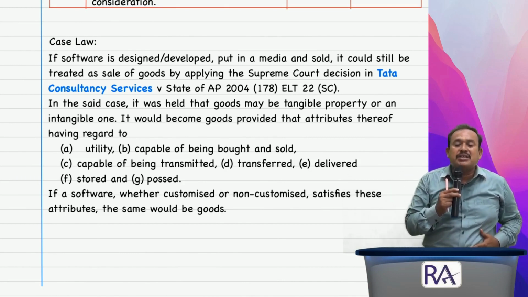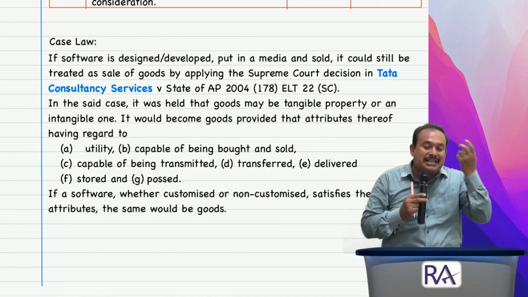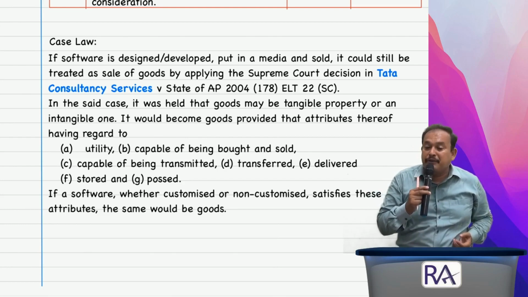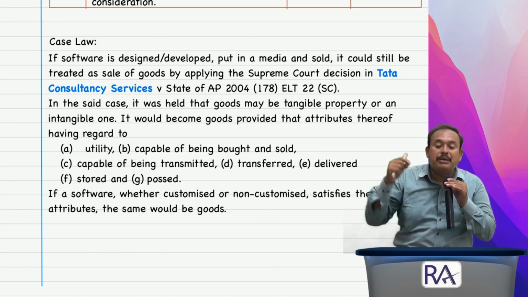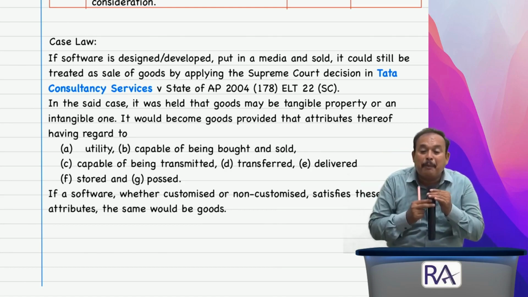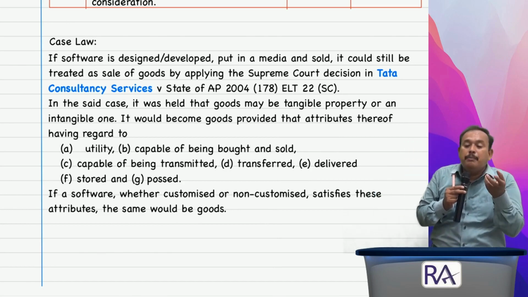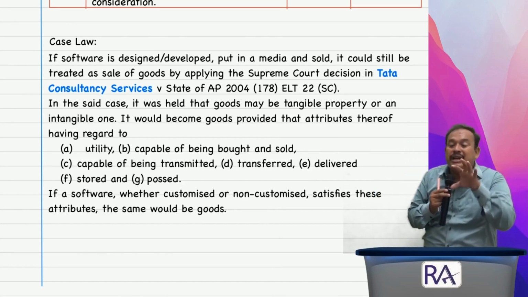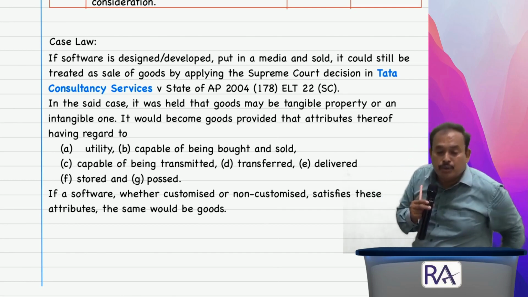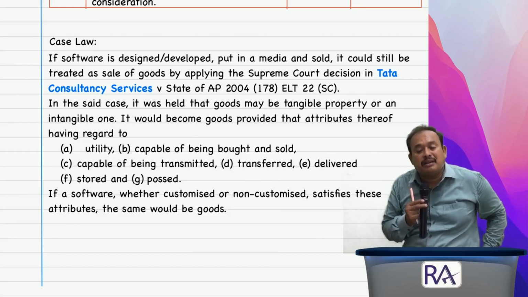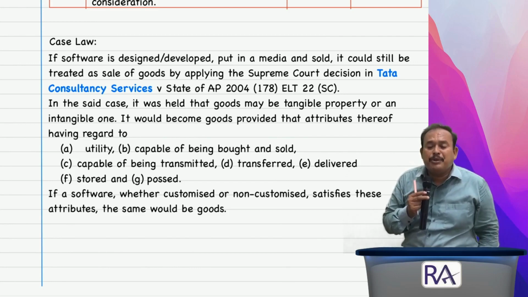In the said case, it was held that goods may be tangible property or intangible property, as the case may be. It would become goods provided that attributes thereof, having regard to utility, capability of being bought and sold, capable of being transmitted, transferred, delivered, stored and possessed, are there. These all elements are there in that particular transaction. One can say that it is a supply of goods. If a software, whether customized or non-customized, satisfies these attributes, the same would be called goods.